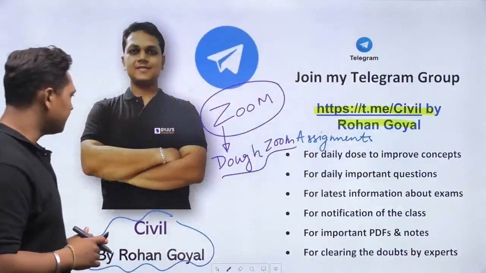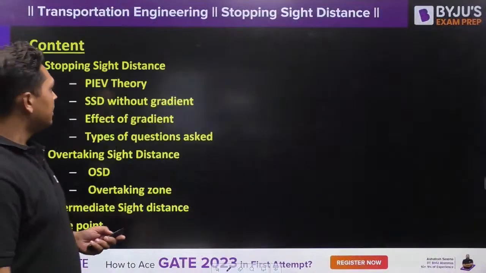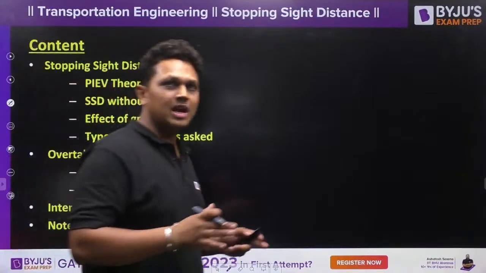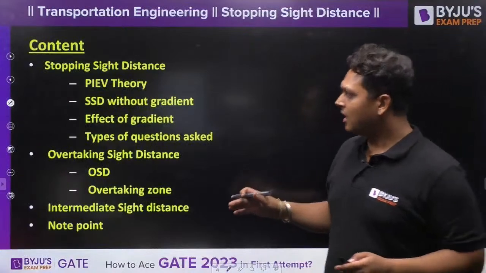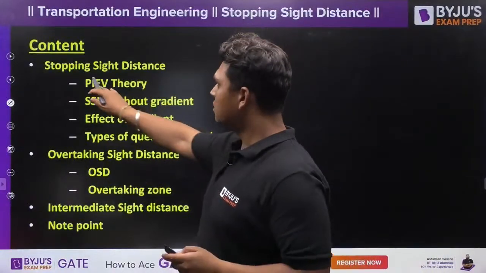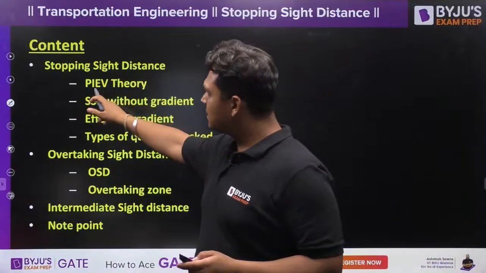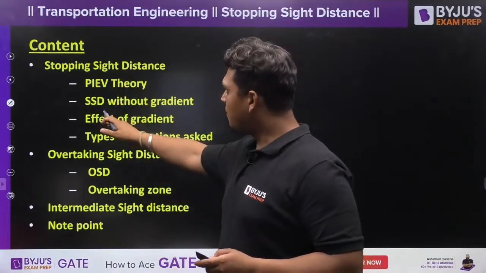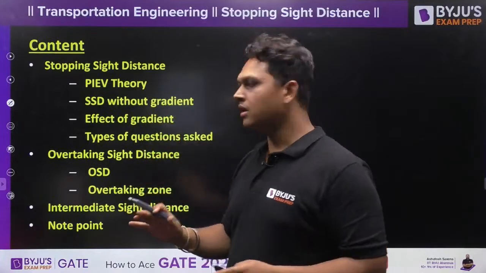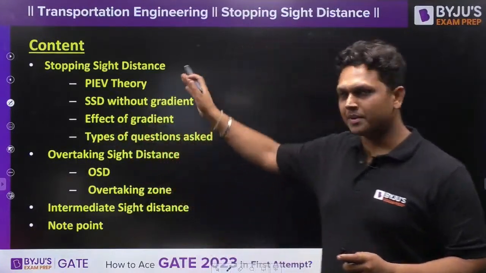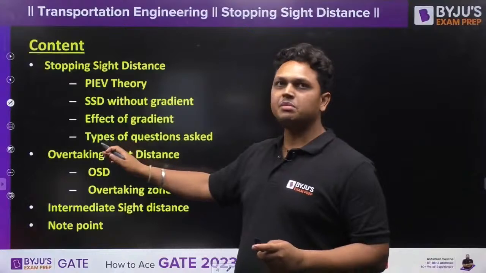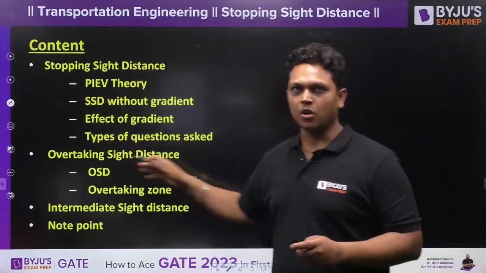In today's session, let us see what all I am going to discuss through this content box. First of all, we are going to start with the stopping sight distance, in which we are going to study PIV theory, stopping sight distance without any gradient on the road, what is the effect of gradient on the stopping sight distance, and what are the different types of questions which are asked from this topic.